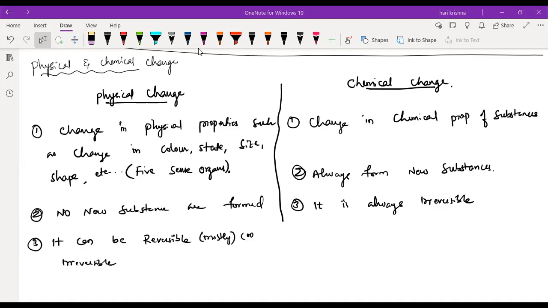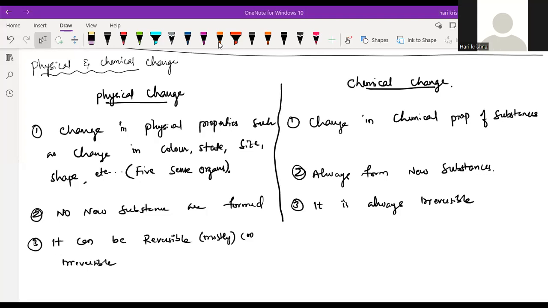Next, boiling of the water. Is it reversible or irreversible? Reversible, sir. Physical change is reversible, physical change only, right? Because when we start the boiling process, the water will move from the liquid state to the gaseous state. Again, if you do the condensation now, it will come back from gaseous to the liquid. Okay.